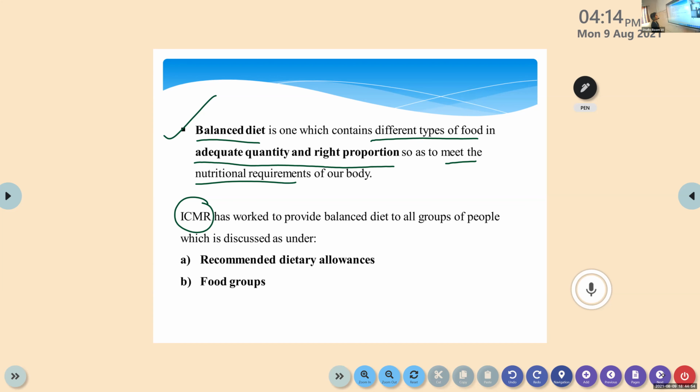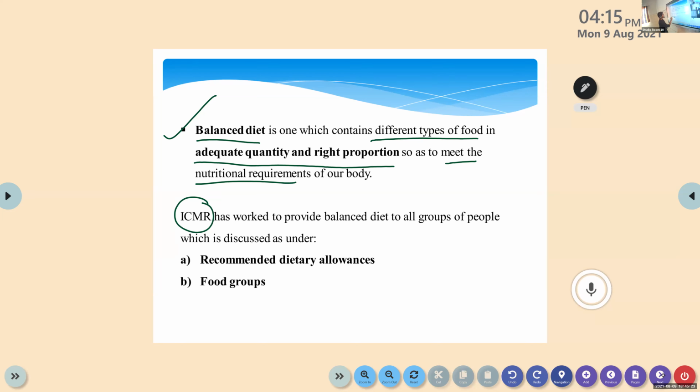Then ICMR has worked to provide balanced diet to all group of people, which is discussed as under. Which means for the weaker sections or weaker community, we need to provide the balanced diet, or we need to provide the balanced diet for everyone, other than their money and all. Okay, so there are certain points we need to consider while planning a balanced diet.